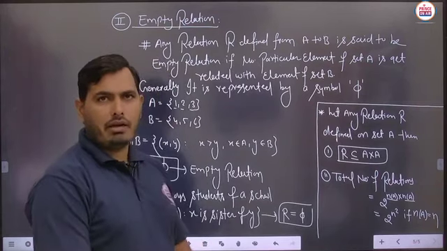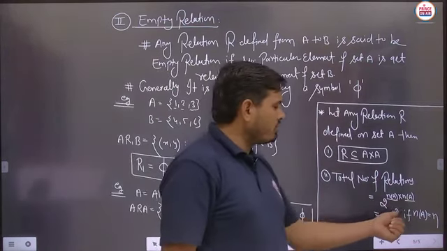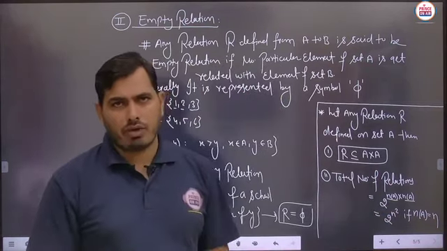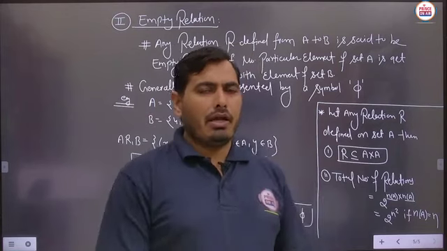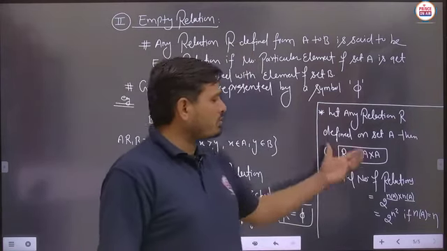Is it to be clear? It will be n into n, so 2 raised to the power n squared. We have to keep this in mind always. And the remaining part you can also specify here.